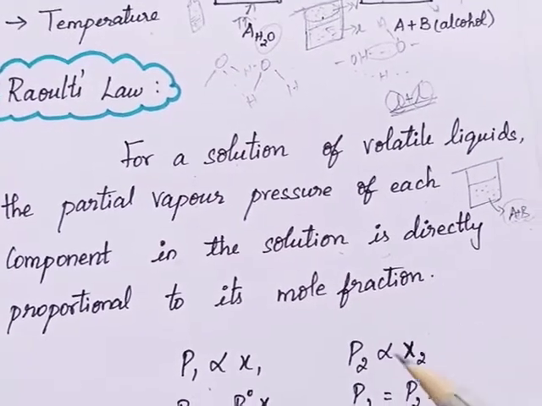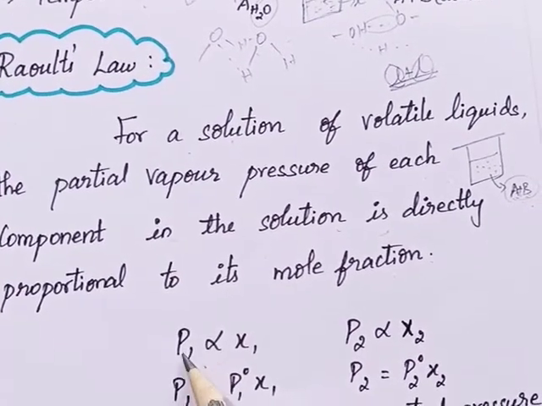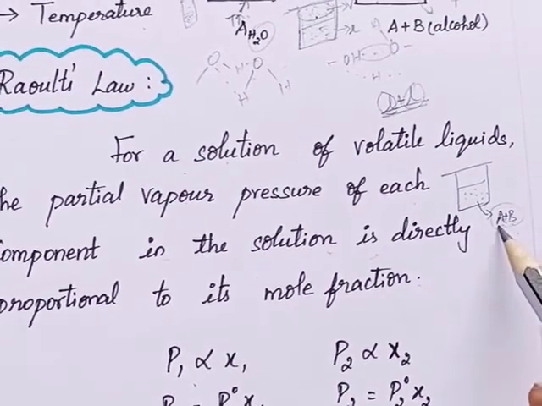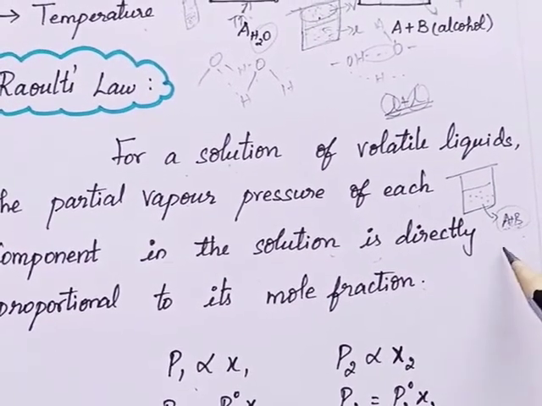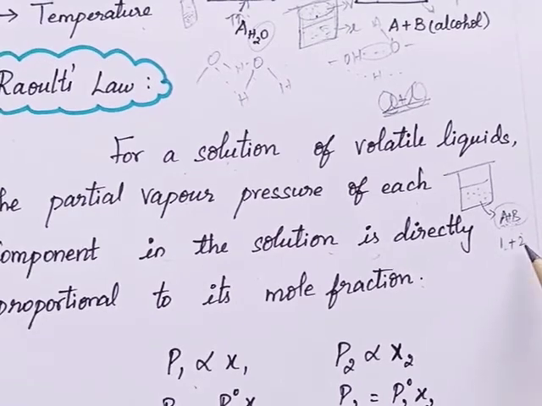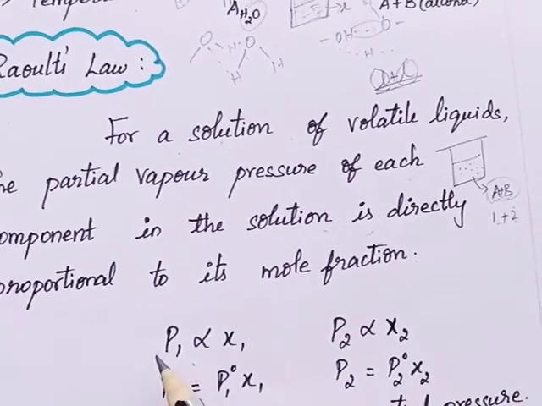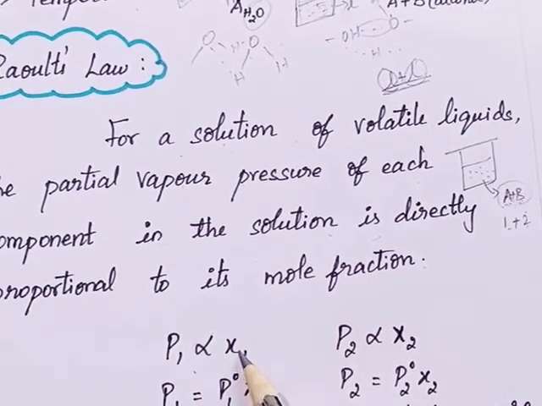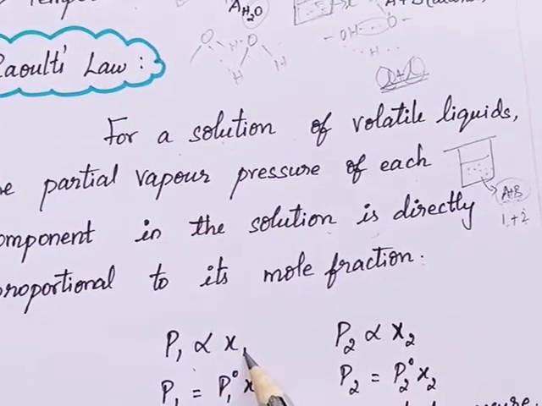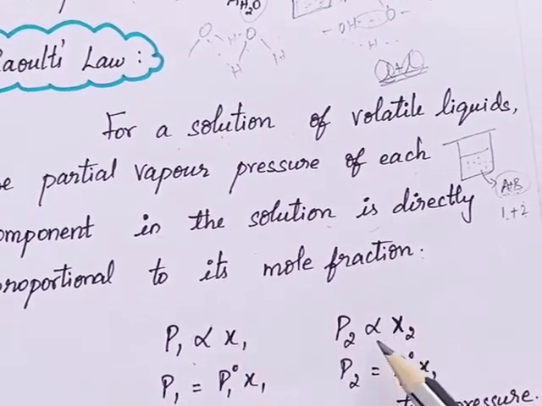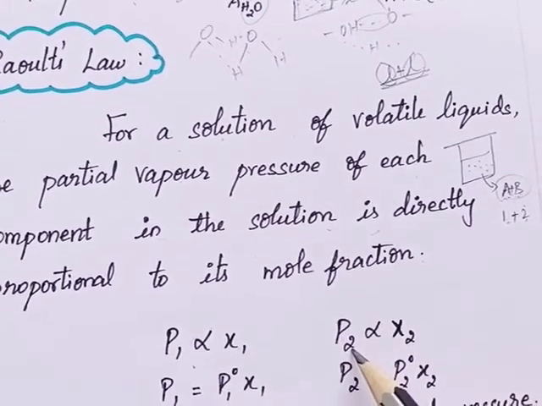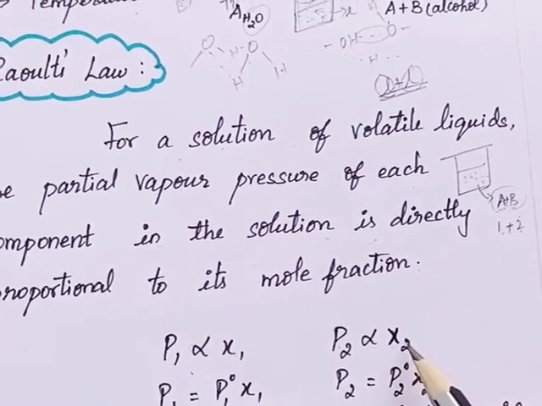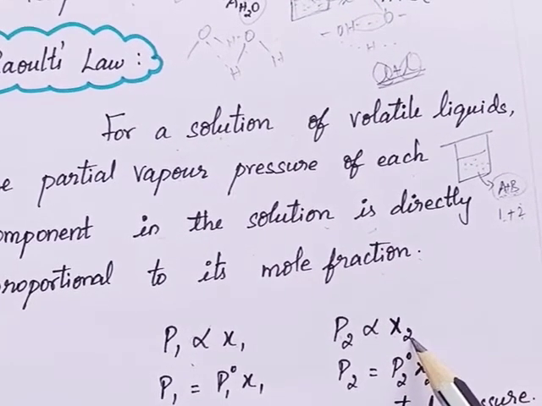This we can simply write like P1, that is component 1. I just said two components, A and B, so you just think of it as 1 and 2. So the partial pressure of component 1 will be directly proportional to its mole fraction. In the same way, the partial pressure of component 2 will be directly proportional to the mole fraction of that particular component.